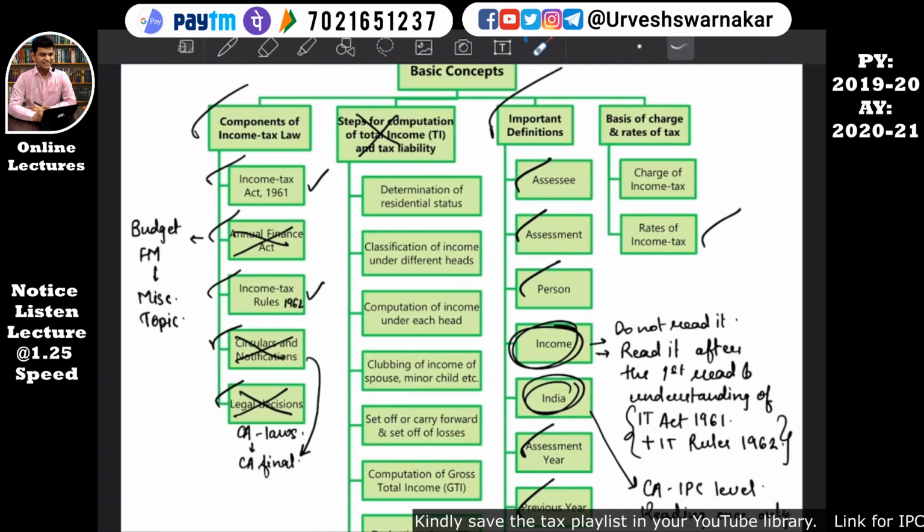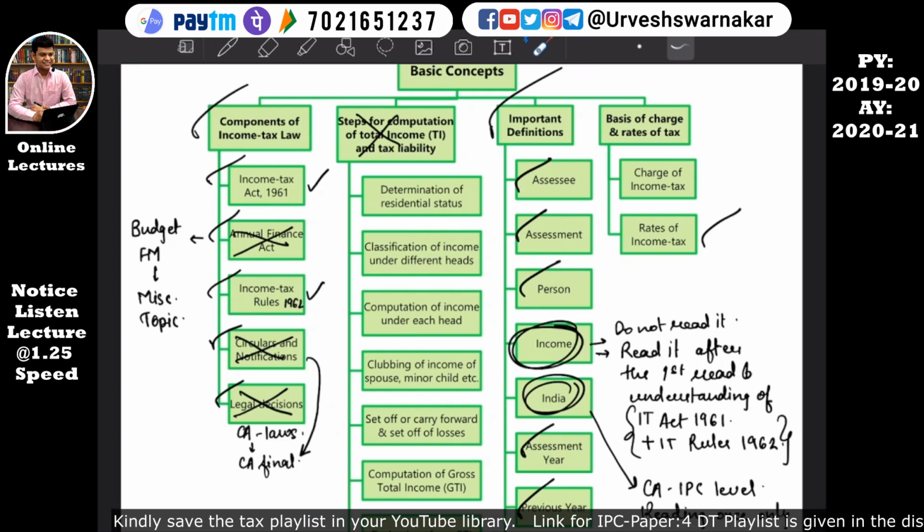I am trying to make my notes as concise as possible and the video lectures as well, so that it does not consume a lot of your time, because direct tax itself is huge, it's like an ocean. What we know is like a drop, but after completing CA final you'll come to know what income tax actually is. I'll make you compatible enough that after clearing this IPC level, whenever you go into articleship, your principal, that is the CA under whom you are registered, will not criticize you that you don't even know this, you don't even know that.